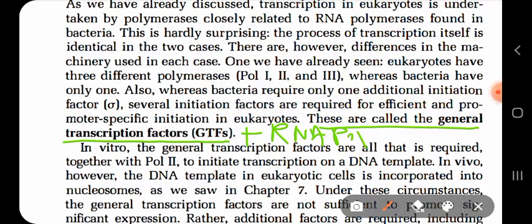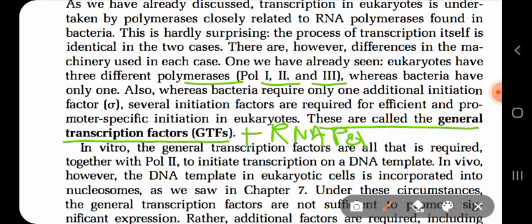Now there are three different types of RNA polymerase: RNA polymerase 1, 2, and 3. I have already discussed RNA polymerase 1, 2, and 3 with you. RNA polymerase 1 transcribes the large ribosomal RNA precursor gene, whereas RNA polymerase 3 transcribes tRNA, which is transfer RNA.